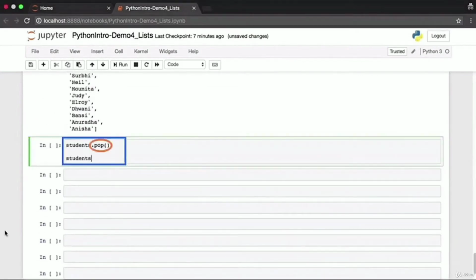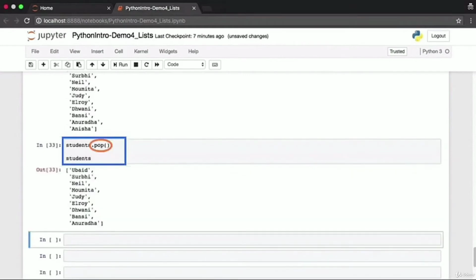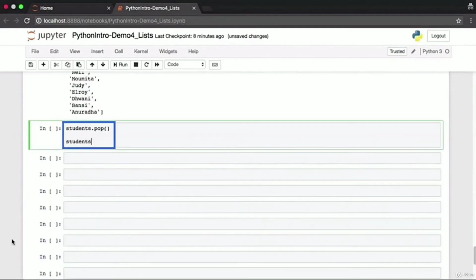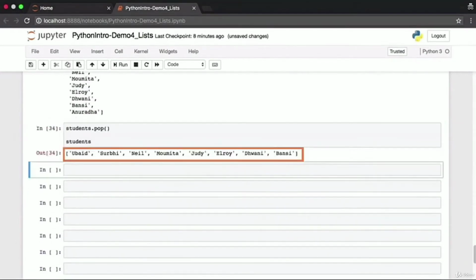The pop function on a list removes the very last element in the list. Here we've popped the element Anisha. It no longer exists within the list. Invoking the students.pop function once again will remove the last element, which now is Anuradha. Anuradha has disappeared from the list.